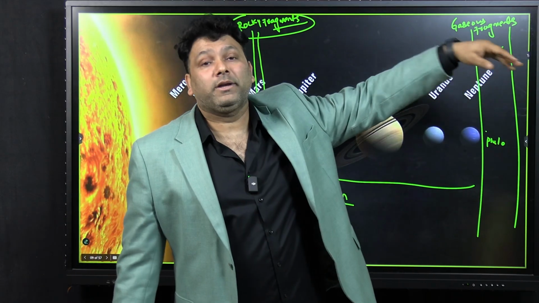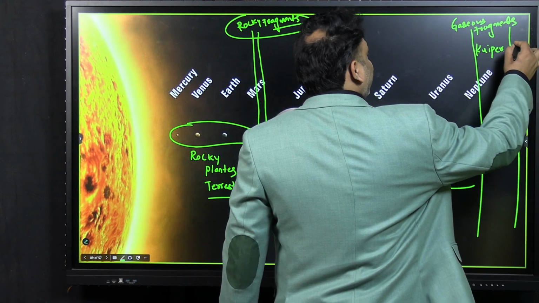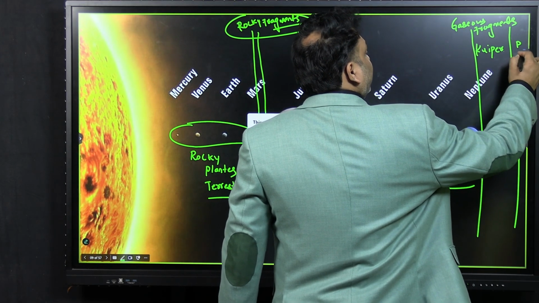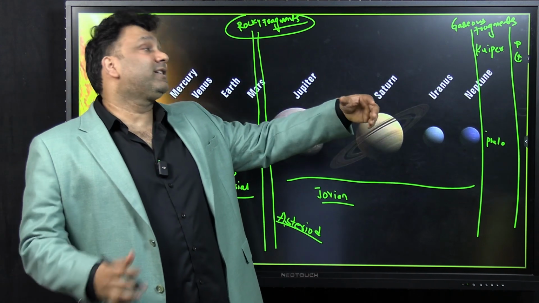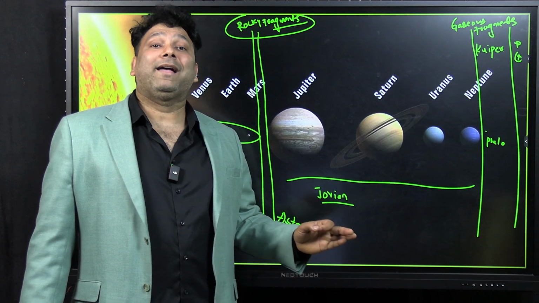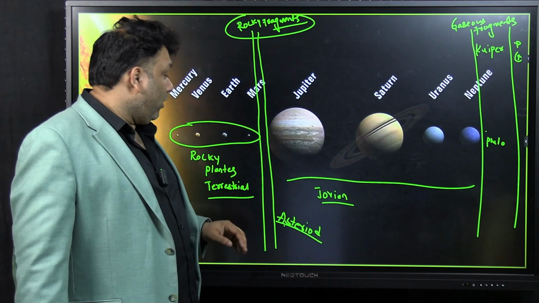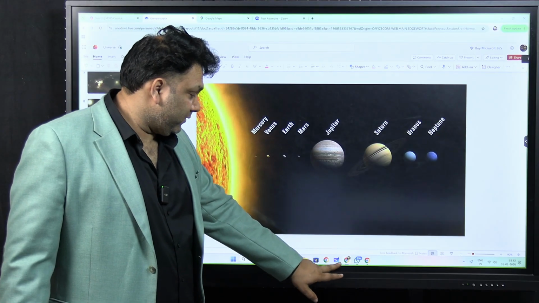Then what will be beyond this? Beyond this Kuiper belt, you'll be having protons, electrons and neutrons drifting in the universe. And it is called the plasma state. You can see how beautifully this universe has been created. Look at the scheme here.